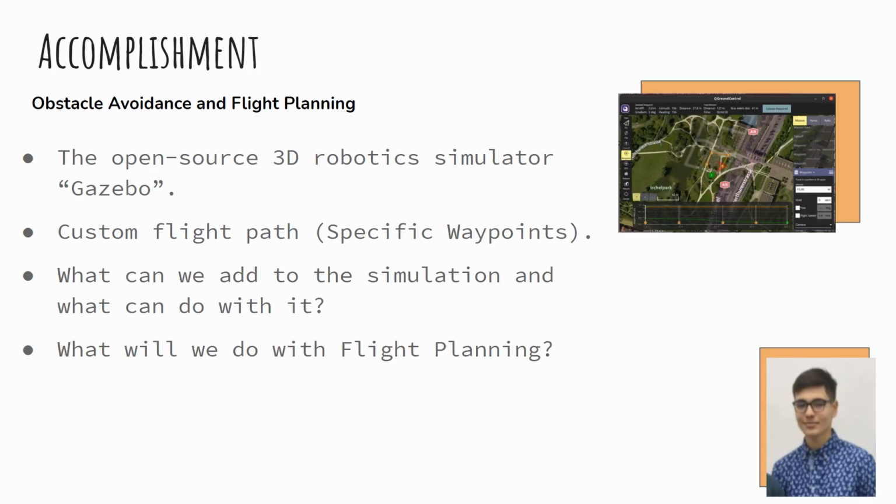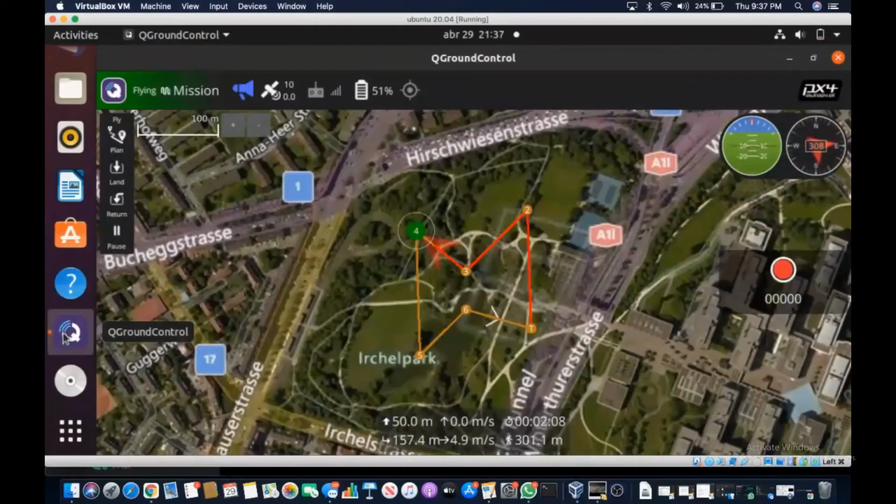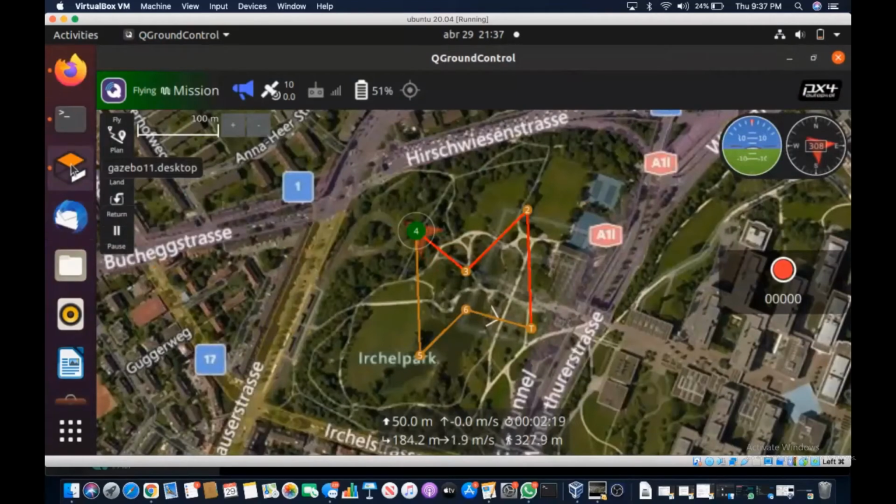This semester, the obstacle avoidance and detection team worked with flight planning. Our objective was to be able to create simulations that show the behavior, the data, and the efficiency of components using the open-source 3D simulation software Gazebo. In our research, we found that we can add plugins of specific components and models that can aid us in creating a more detailed simulation. That way, we can test the efficiency of the system in a safe environment, all while receiving important data with great precision.